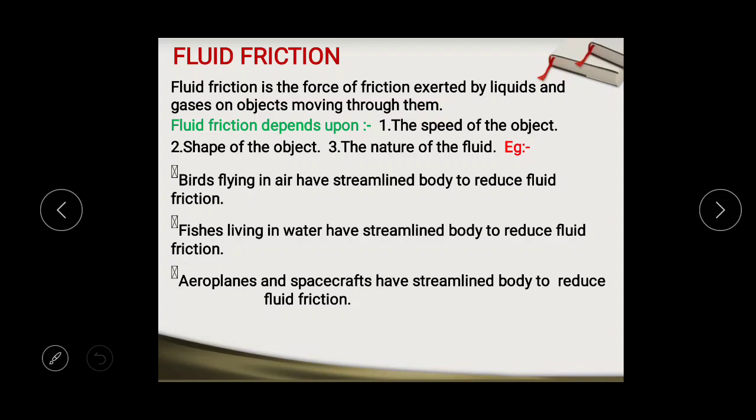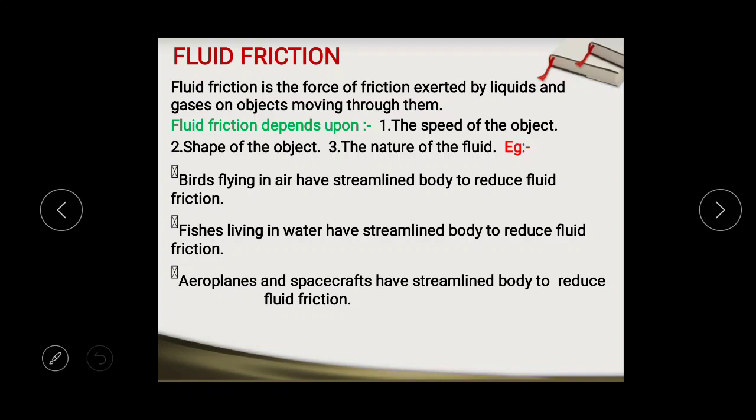Now, shape of the moving object. If the shape of a moving object is flat, then more friction is exerted on it, while if the shape is pointed, then friction is less.